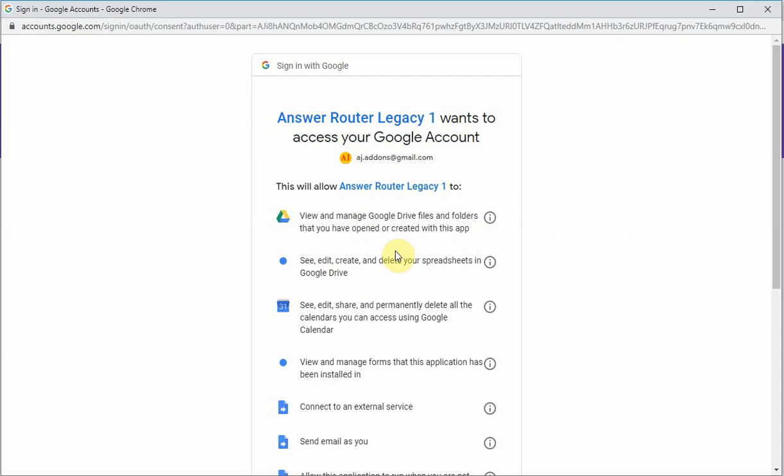So for example, if you wanted the answers from the form to go to a specific spreadsheet, you would use the Google File Picker to open a Google spreadsheet, save that as a setting, and the form answers, when someone submits the form, would go to that Google spreadsheet.